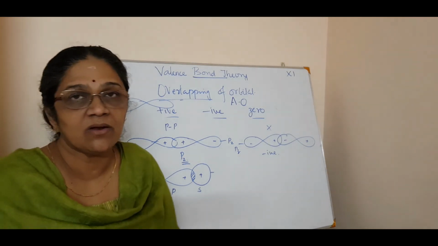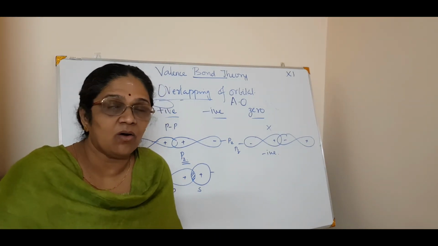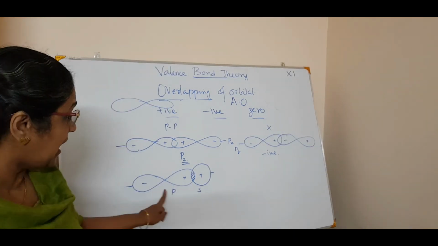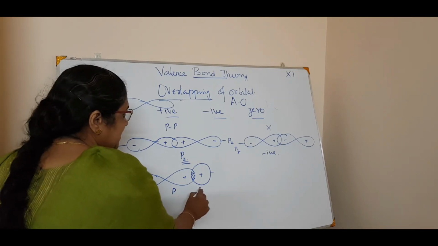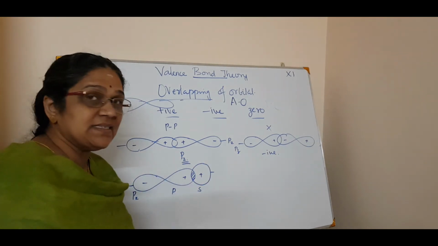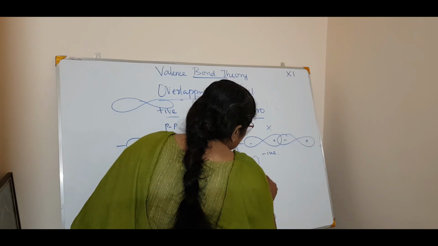In an s orbital we can always have a positive, because the probability of finding an electron is the same in all directions. So that is an SP. But I told you this is pz, right? So this is an s orbital, and pz is this axis. Now I will tell you one thing. You tell me, does this happen?